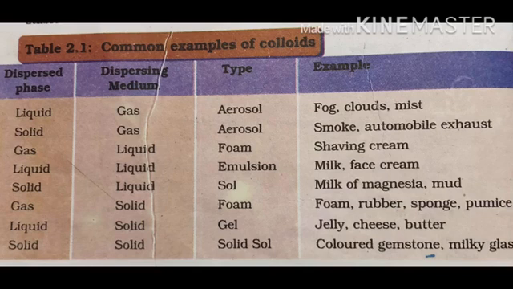Now the dispersed phase is gas and the dispersing medium is solid. Type is foam. Examples are foam, rubber, sponge, pumice, etc. Now the dispersed phase is liquid and the dispersing medium is solid. Type is gel. Examples are jelly, cheese, butter, etc. Now the last: dispersed phase is solid and dispersing medium is solid. Type is solid sol. Colored gemstone and milky glass are the examples.